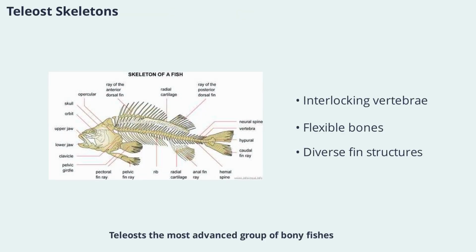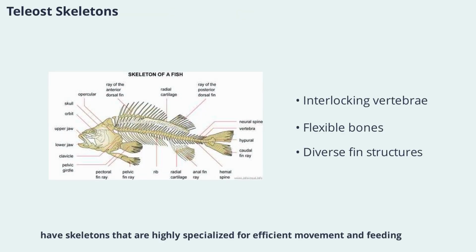niches. Teleosts, the most advanced group of bony fishes, have skeletons that are highly specialized for efficient movement and feeding. Their bones are lighter and more flexible than those of more primitive fishes, and their jaws are adapted for rapid expansion and suction feeding. Teleost vertebrae interlock for added strength, and their fin structures are incredibly diverse. These adaptations have allowed teleosts to become the dominant group of fishes in modern aquatic environments.